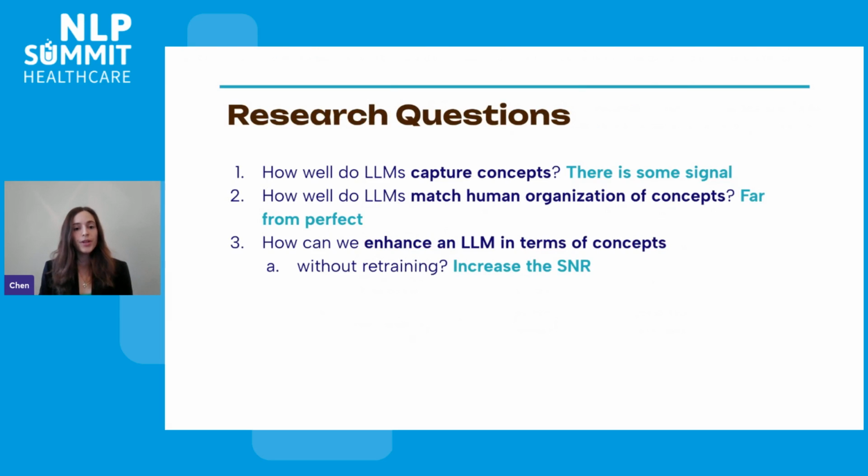So to conclude, we tested three different research questions. In the first one, we tried to understand whether contemporary LLMs capture human concepts, and it seems like there's some signal to work with, but a lot of noise, and we can improve. We also tested whether they match human organization of concepts, and it seems like it's really far from perfect. And now in terms of enhancing language models in terms of concepts, when we want to do that with no retraining, you just need to increase the signal-to-noise ratio and distill this concept awareness that's embedded within the language model, but is really hard to find.